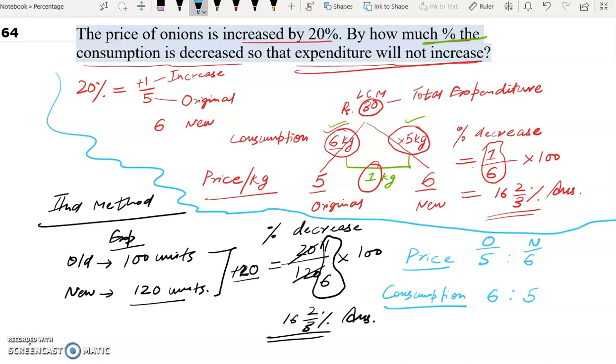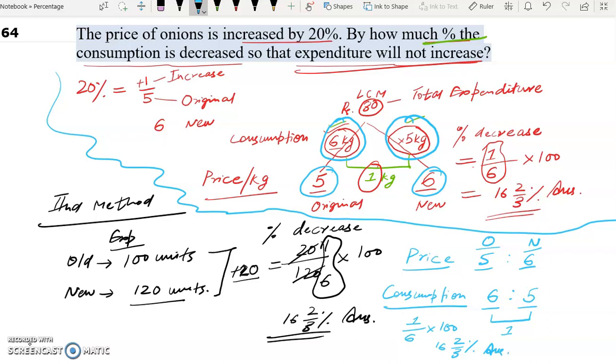Now if we look at the price per kg, original was 5. The new price per kg was 6. So original consumption was 6 and the new consumption was 5. So in such type of questions we can directly come to this conclusion. Now we can simply take the difference of consumption. 6 minus 5 is 1. So percentage decrease in consumption will be 1 upon 6. Original consumption is 6 and 1 by 6 in percentage we know it's 16 2 by 3%. So we can directly get this answer.